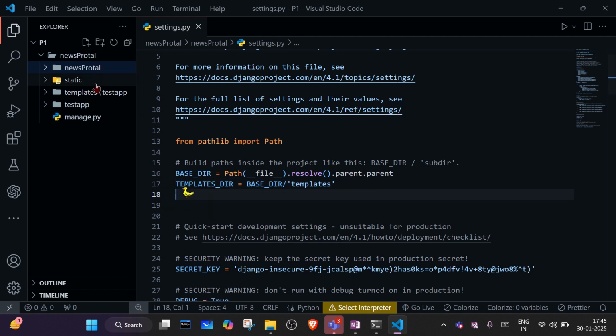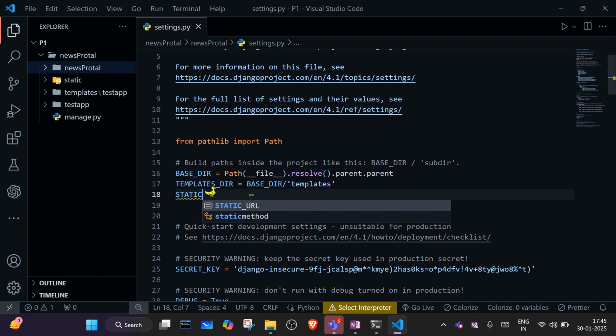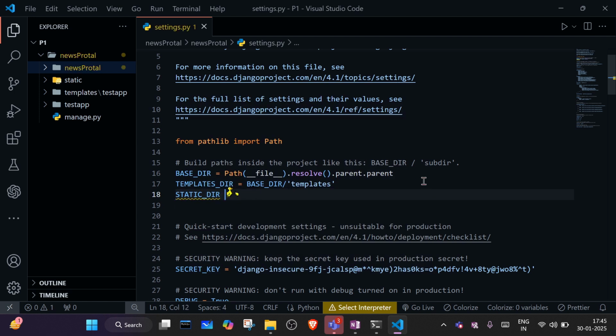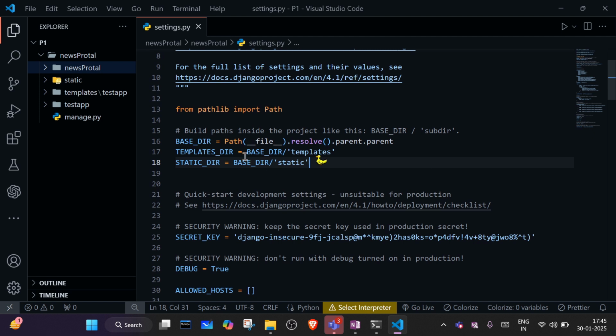And for the static files we create another variable which is STATIC_DIR, and here we write BASE_DIR, and the folder name is static, right?